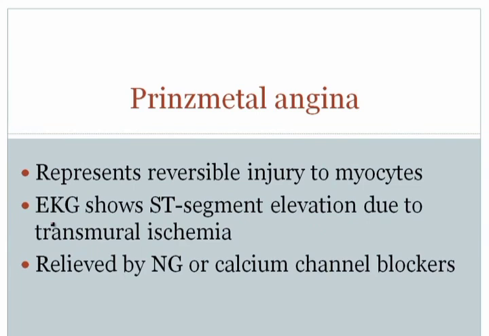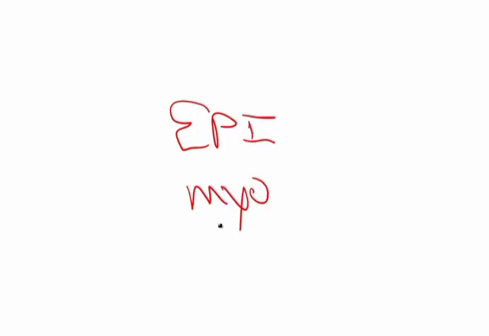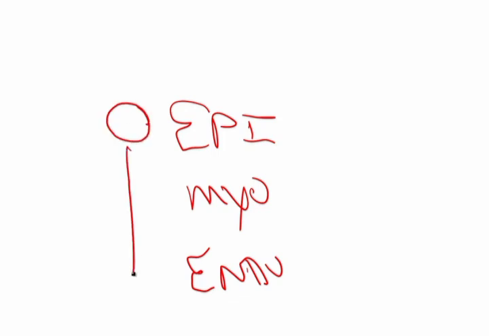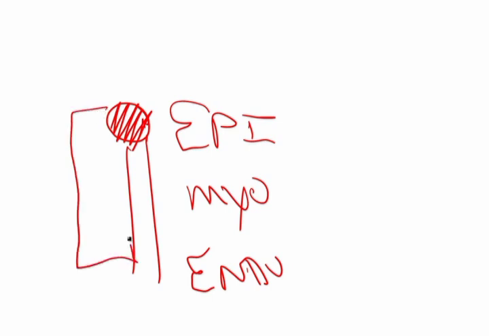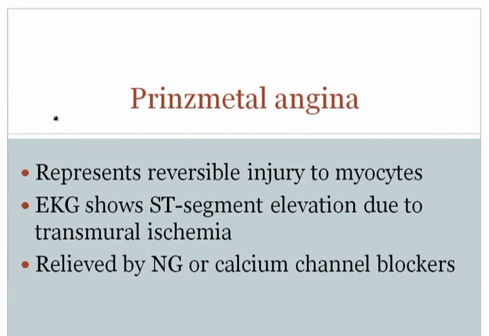Now again, important to note that this still represents reversible injury to the myocytes. We have not yet caused death of the myocytes. And the EKG would show ST segment elevation. Now the reason being is that if this is the epicardium, this is the myocardium, and this is the endocardium, and what's happening here is that in the epicardium you've got the coronary artery, and this is completely clamping down. When this completely clamps down for a short period of time, you will cut blood supply to the entire wall, i.e. transmural. And when you have transmural damage, the classic finding is going to be ST segment elevation.